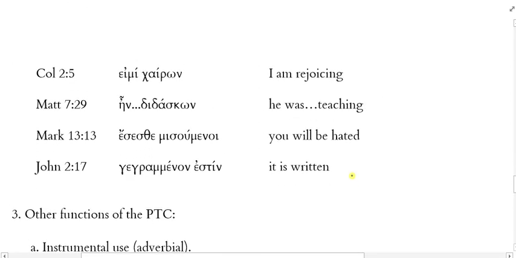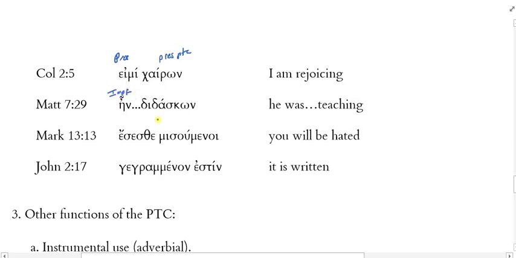Now, I've given you some examples from the Greek New Testament where we have this sort of situation. In Colossians 2:5, we have eimi chairon. So what do I have here? What tense is the eimi here? Yes, that's the present tense of eimi, followed by a participle, chairon, which is the present stemmed participle too. I am rejoicing. Isn't that easy to translate? I am rejoicing. Look at Matthew 7:29. Ein didaskon. What tense of eimi is ein?